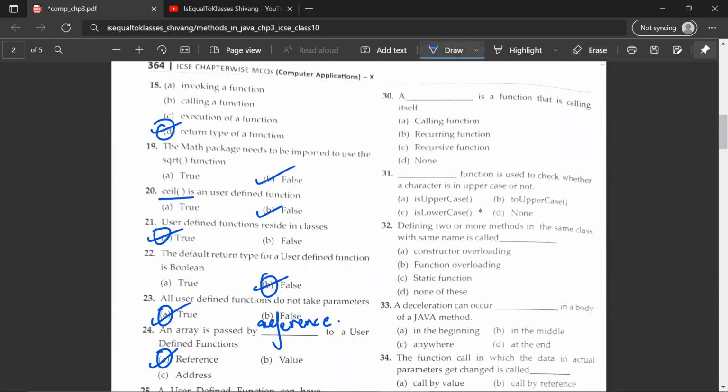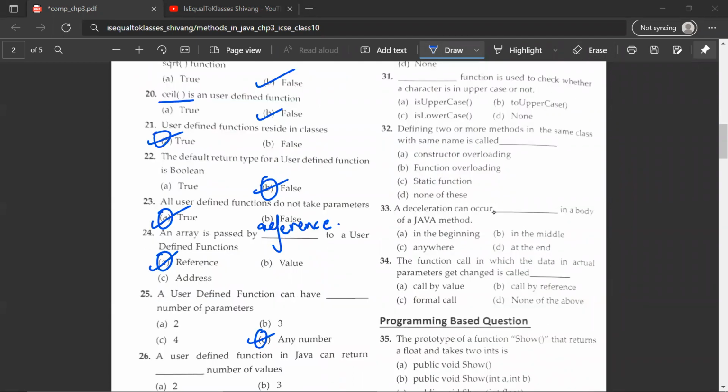The 30th question. A dash is a function that is calling itself. Calling function, recursive function, C, recursive function, and D, none. So the correct answer would be C, recursive function. It's a function that is calling itself. Okay, so let's move on to the 31st question. A function is used to check whether the character is in uppercase or not. So that would be A, is uppercase.